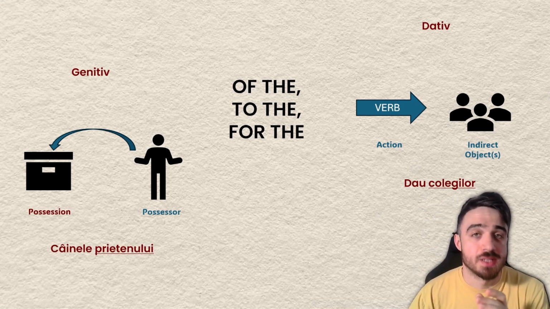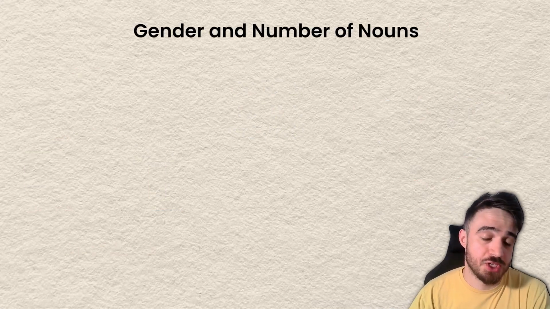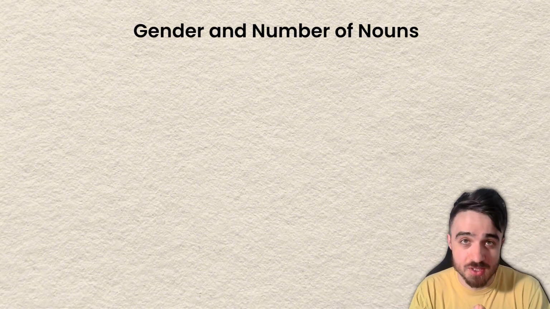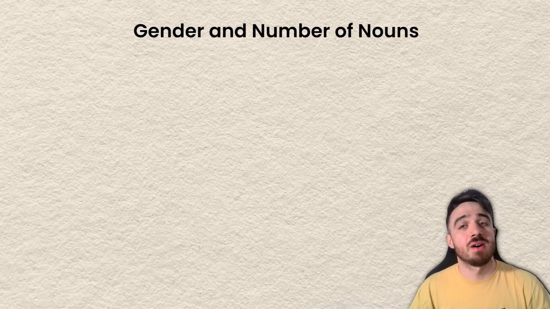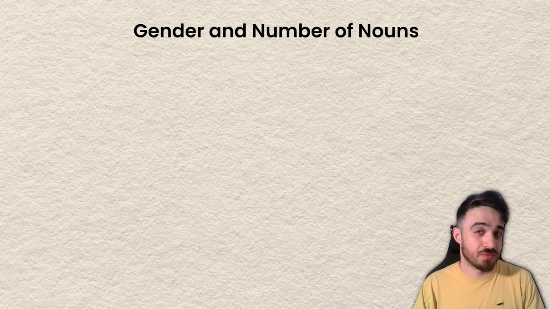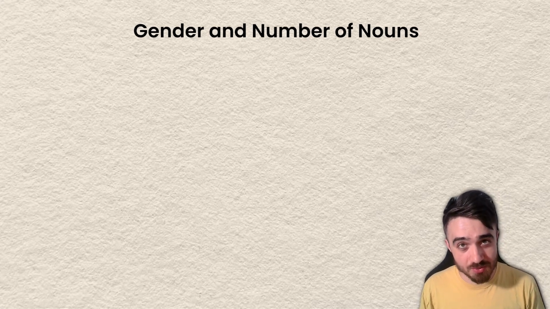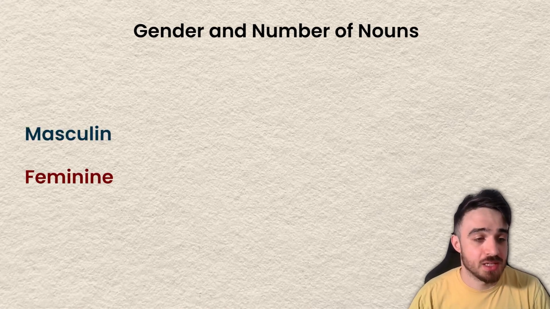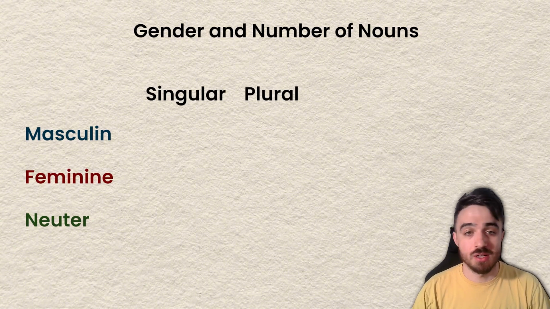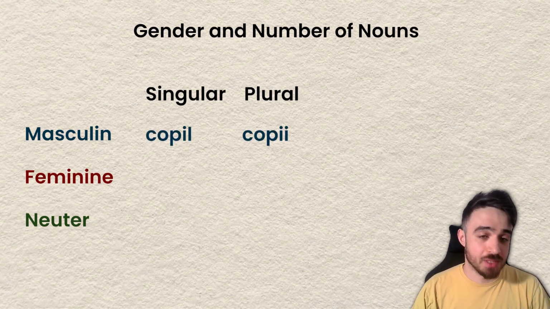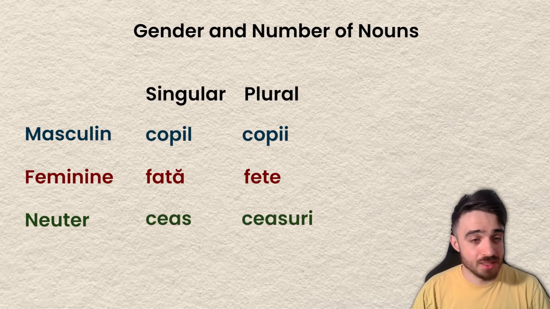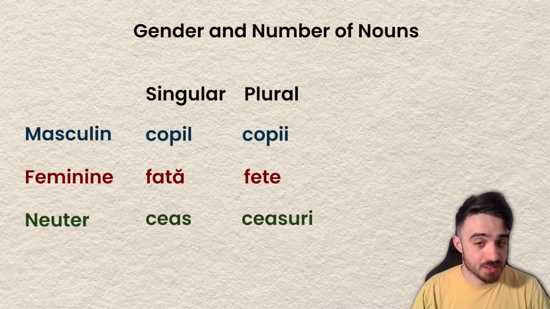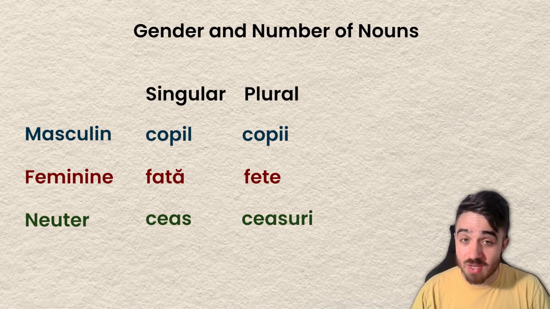So, something that will become extremely important is the gender and number of nouns. As you remember from the normal nominative accusative definite article, the gender of the noun and number of nouns dictates whichever definite article we put at the end of the word. L, I, a, or le. So depending on the masculine, feminine, or neuter, if it's singular or plural, we have words like copil, copii, fată, fete, and ceas, ceasuri. Each of them with different endings and with different plural endings, which is crazy in Romanian, right?